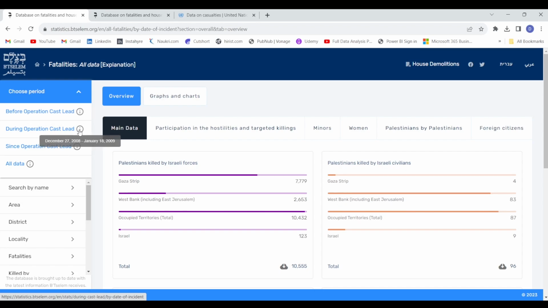Similarly, we have during Operation Cast Lead, which covers the data from December 27, 2008 to January 18, 2009. Similarly, we have since Operation Cast Lead, that is January 19, 2009 to September 27, 2023. But we are going to analyze all the data, so I will just simply click here on all data.